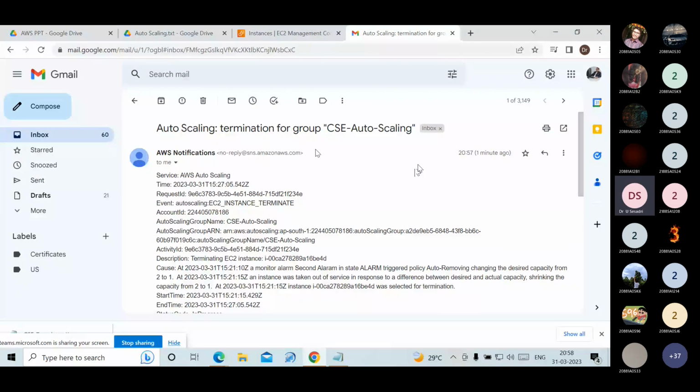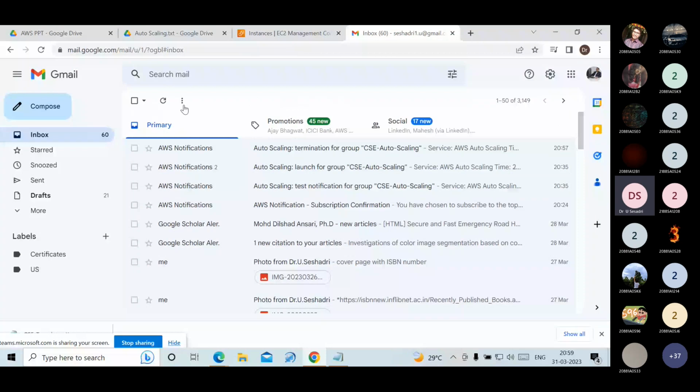No wastage of money, so that is terminated. I got the notification mail from AWS at 8:57. That's about the auto scaling feature.